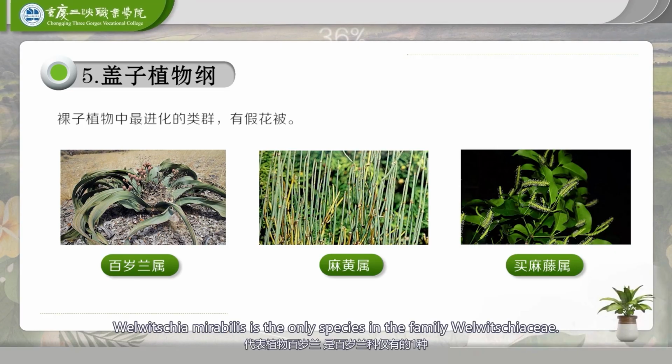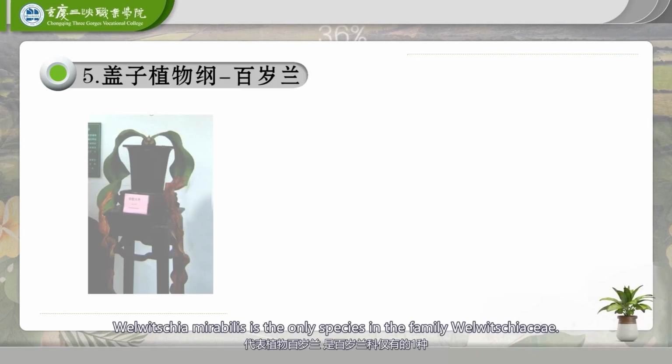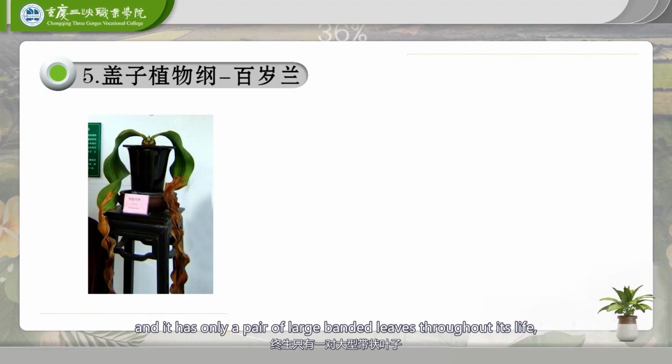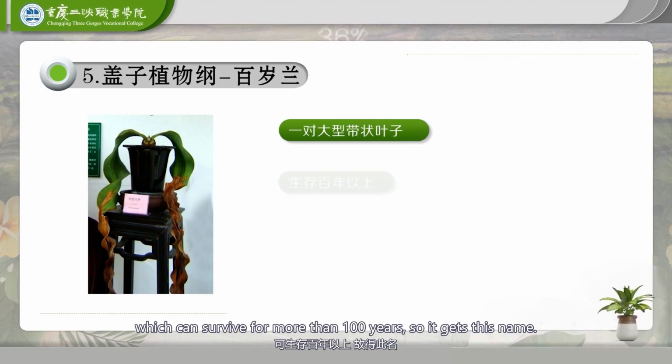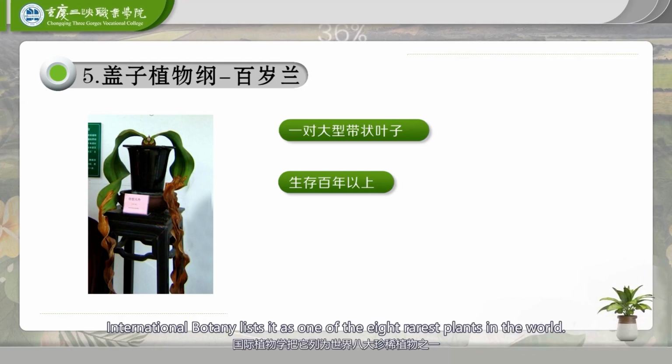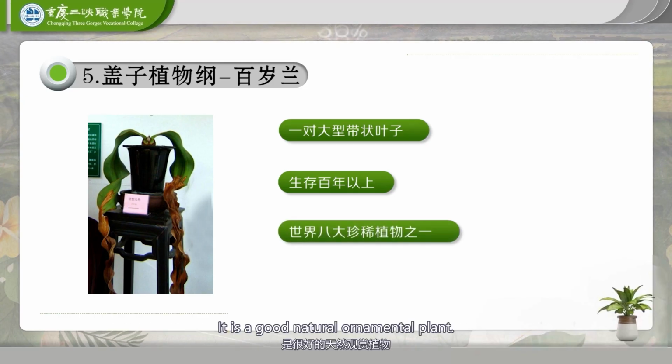Welwitschia mirabilis is the only species in the family Welwitschiaceae, and it has only a pair of large banded leaves throughout its life, which can survive for more than 100 years, so it gets this name. International Botany lists it as one of the 8 rarest plants in the world. It is a good natural ornamental plant. That's all for today, thank you.